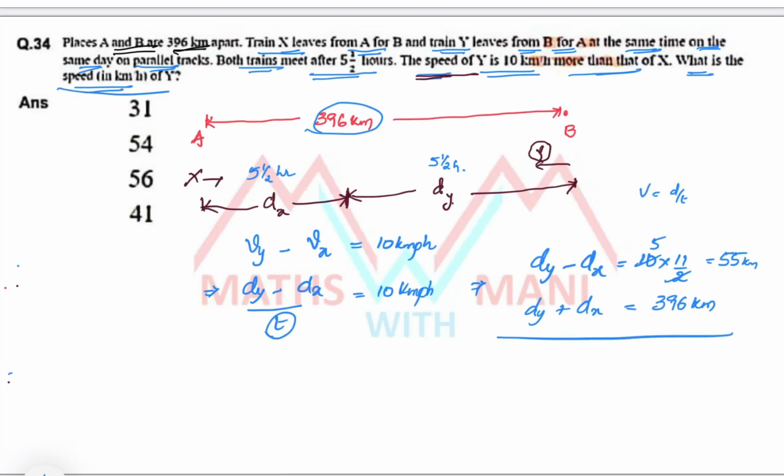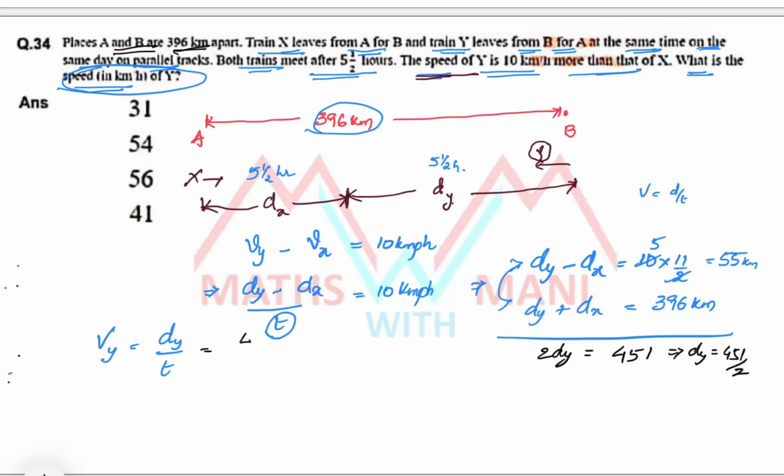What is the speed of the Y? That means you have to find out the speed of the Y. What is the formula for speed of the Y? Distance travelled by the Y by time. From these two equations you have to find out the dy value. If I add these two, 2 dy equals 396 plus 55, that is 451. So what is the value of dy? That is 451 by 2.